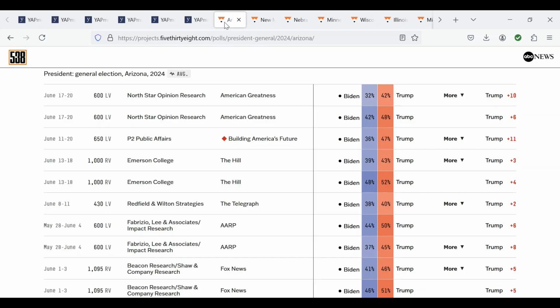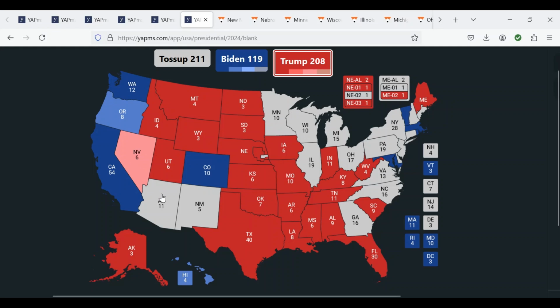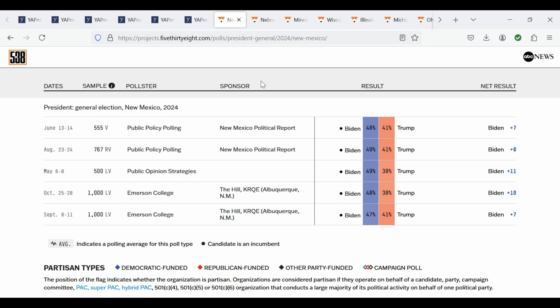Trump leads by a slightly larger margin of 6.5% in Arizona. However, he will lose 3 points here as well, meaning that Arizona will also be lean Trump. We finally have a new poll out of New Mexico after about 10 months of nothing that has Biden leading by a 7-point margin.